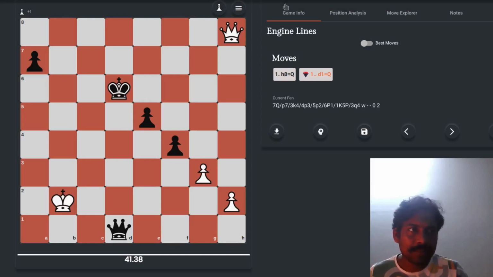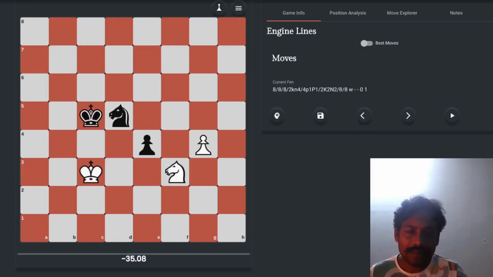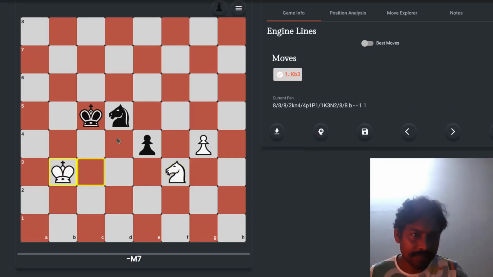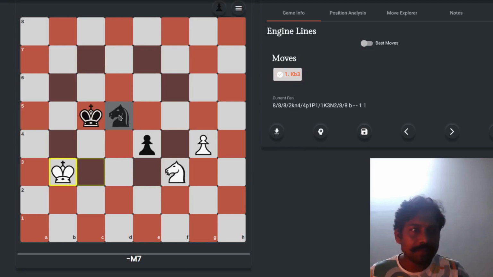So for now, let's move to another piece, which is the knight. How does the knight move? In an L shape. Basically, if it is black's turn, and I hover over this knight, you can see 8 squares are highlighted, and all of them are legal landing squares for this particular knight.